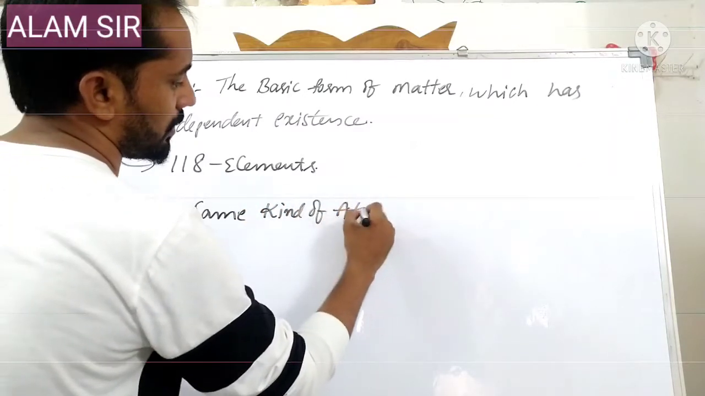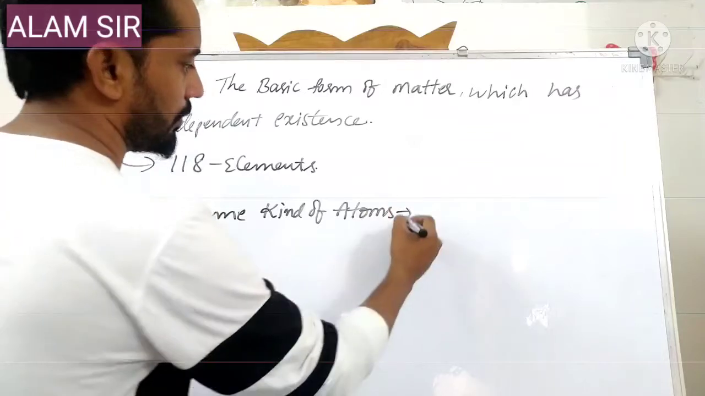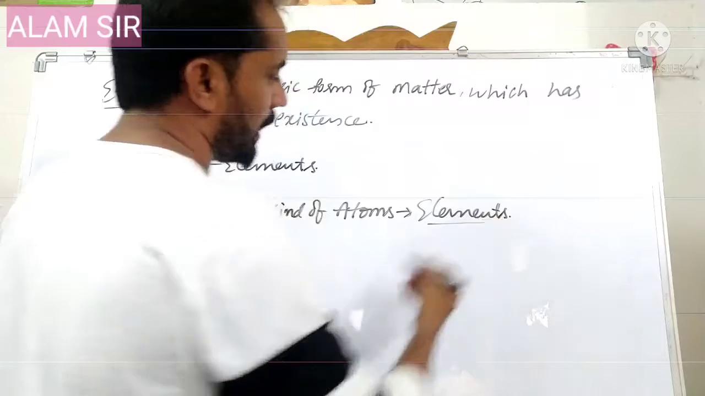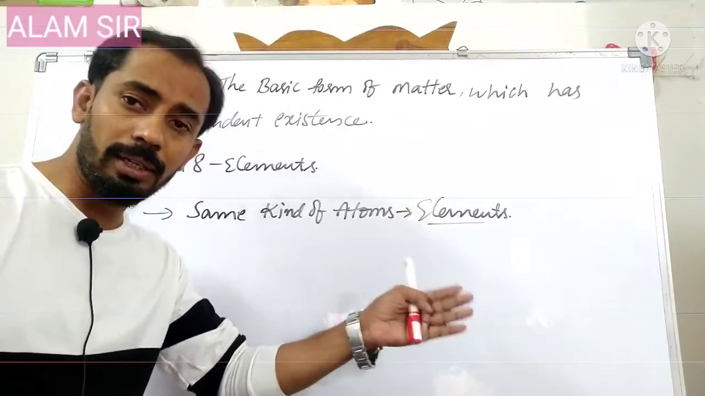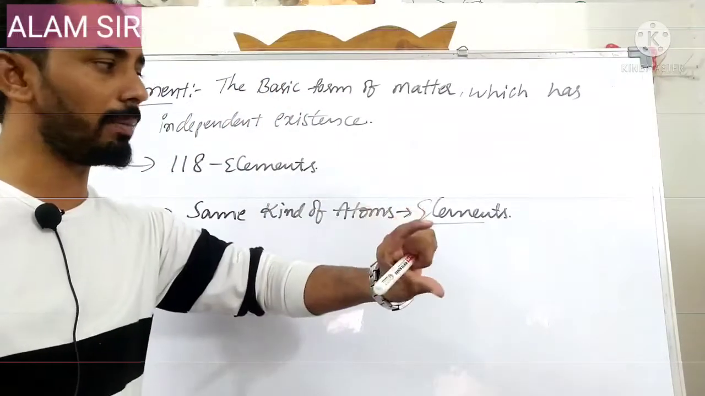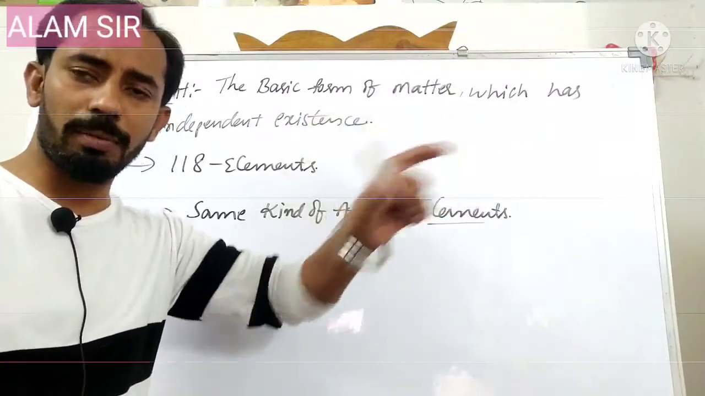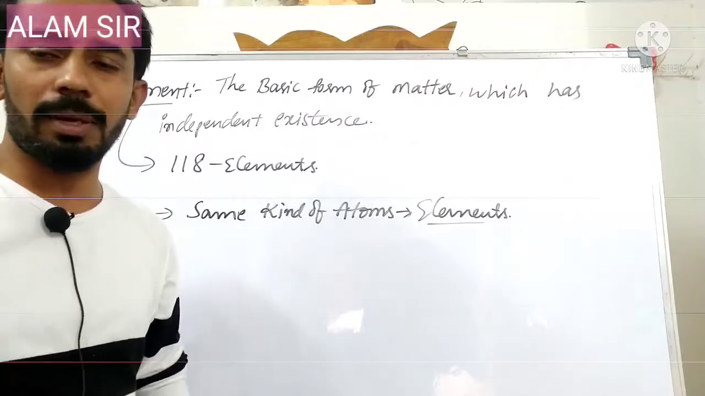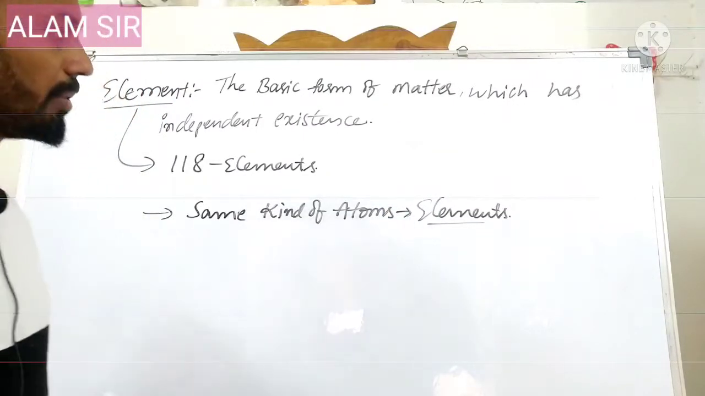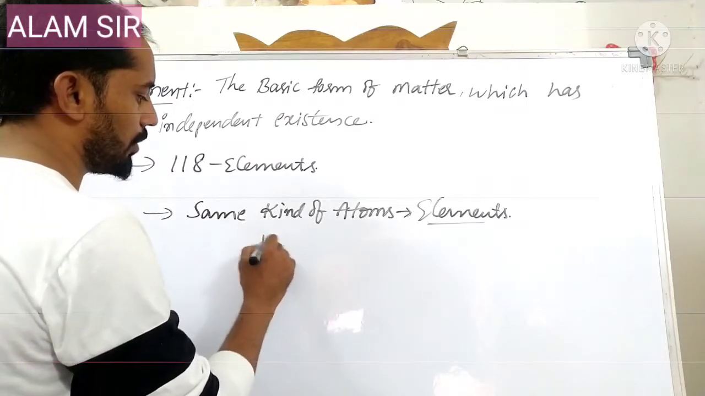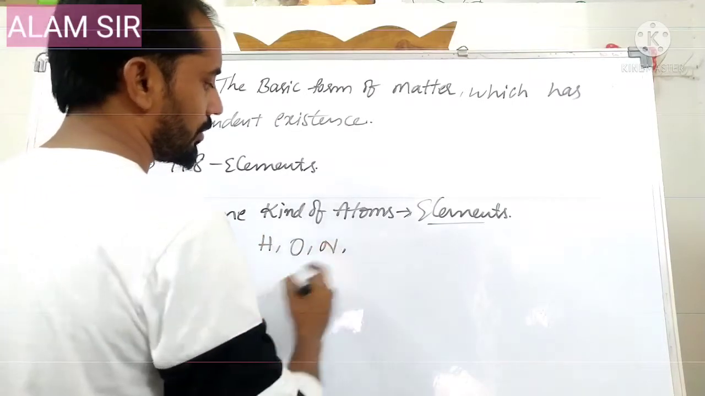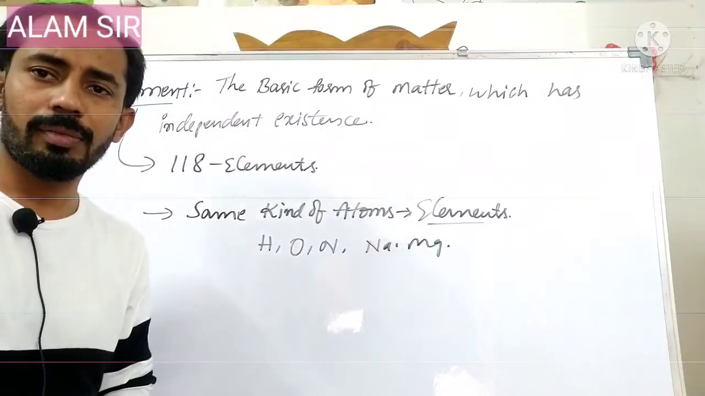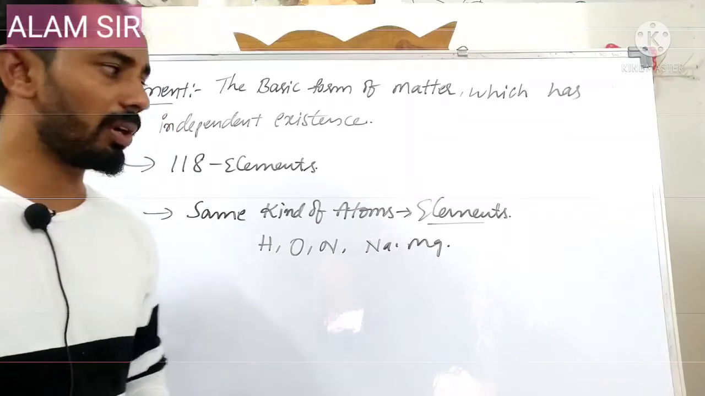Same kind of atoms can give the elements. That means 118 elements have 118 kinds of atoms: hydrogen atom, oxygen atom, nitrogen atom. Same kind of atoms combine to give the element. For example, hydrogen, oxygen, nitrogen, next sodium, magnesium, like that. These are the elements, and those can be represented in symbolic form.